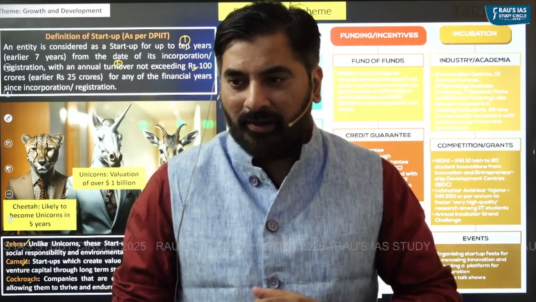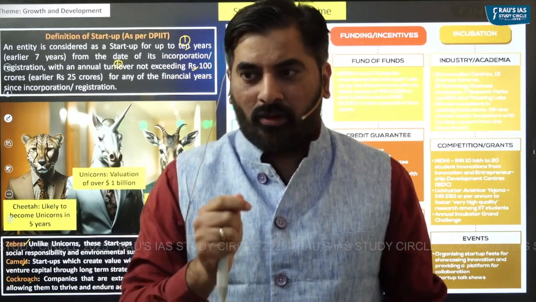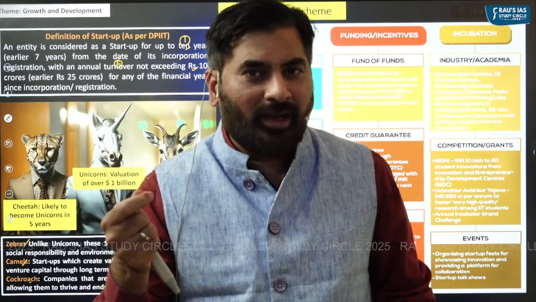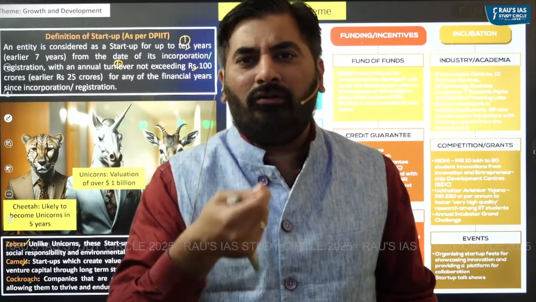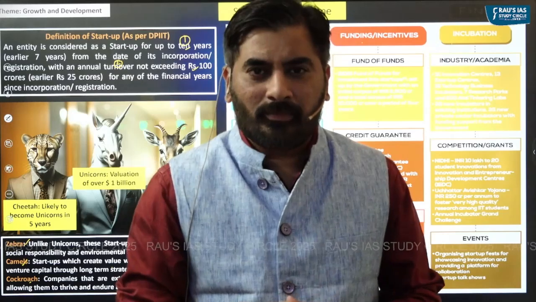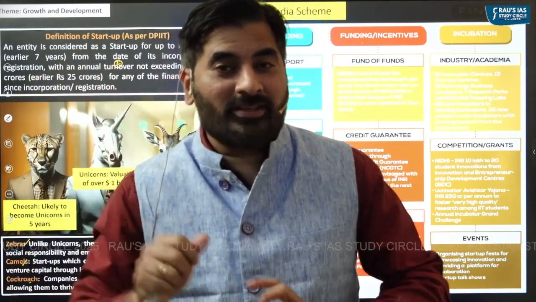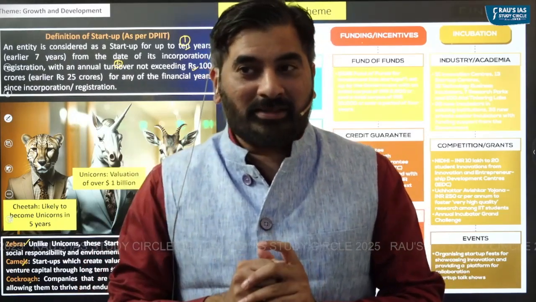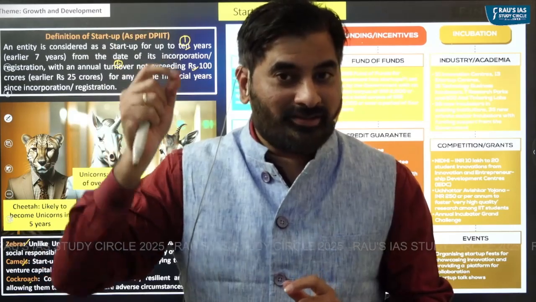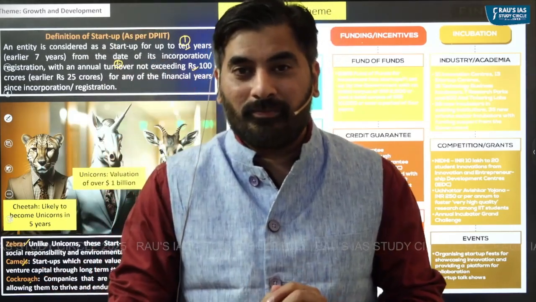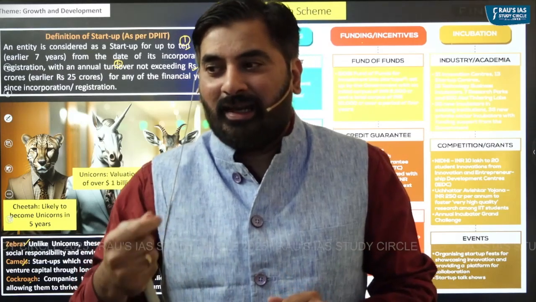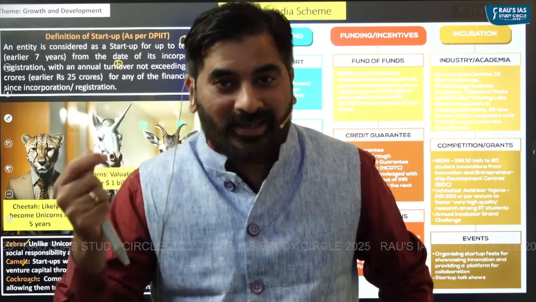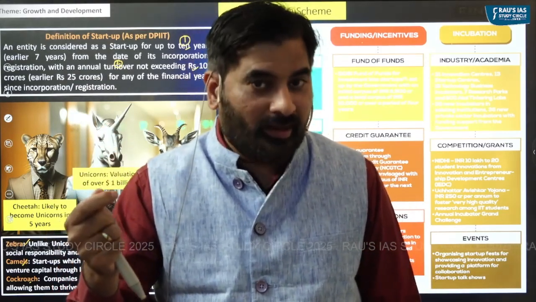In case of a mutual fund, you could make an investment of as low as rupees 500. Some of you must have heard about SIP, right? You can start your SIP with an amount of as low as rupees 500. But when it comes to an alternate investment fund, it is not for people like you and me. In case of an alternate investment fund, the minimum investment needed is 1 crore. So which means alternate investment funds are more suitable for high net worth individuals. I hope you're getting it right.